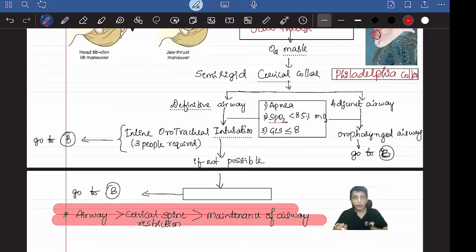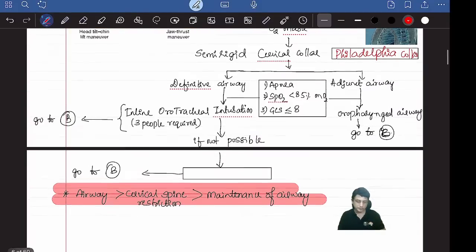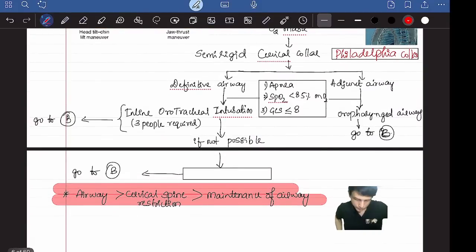Once you try intubating and it's not possible, then next what you do is cricothyroidotomy. Very, very important. Whatever I am marking now in red, these are all questions.